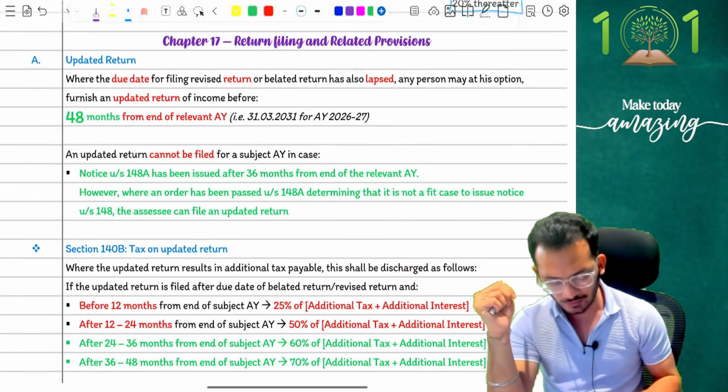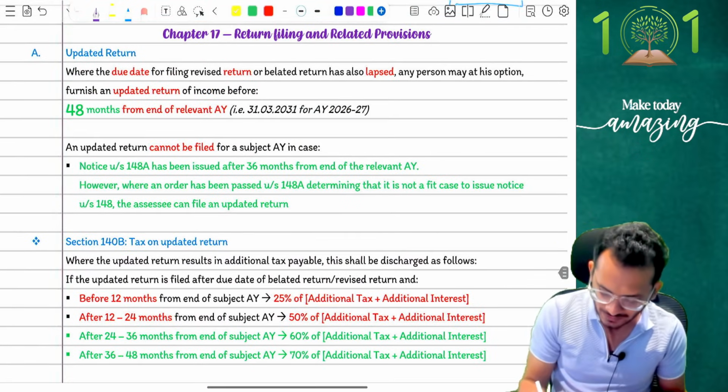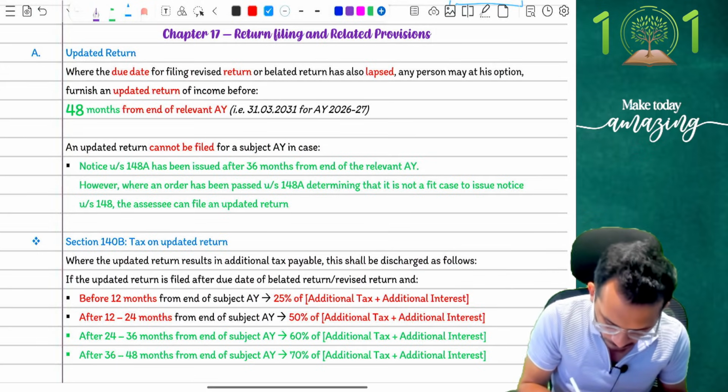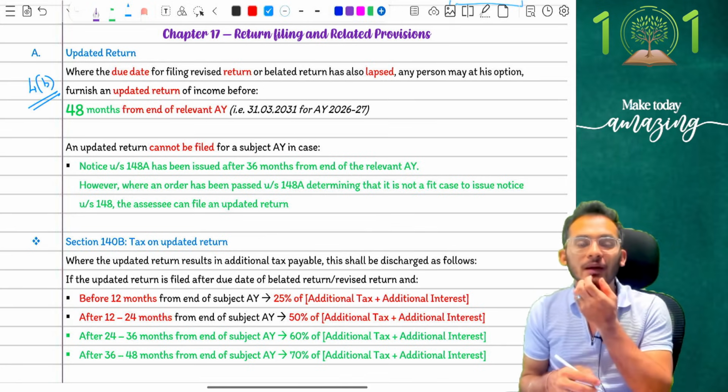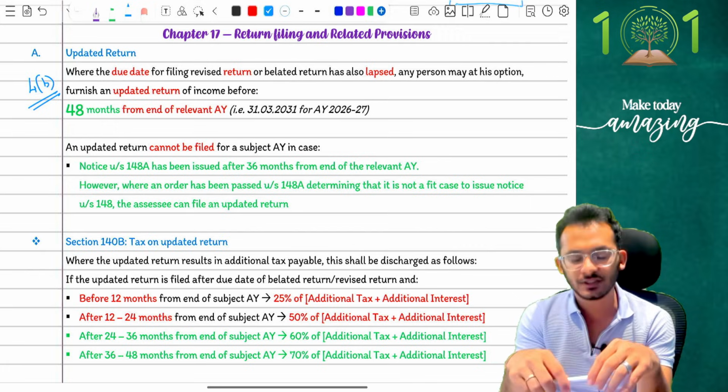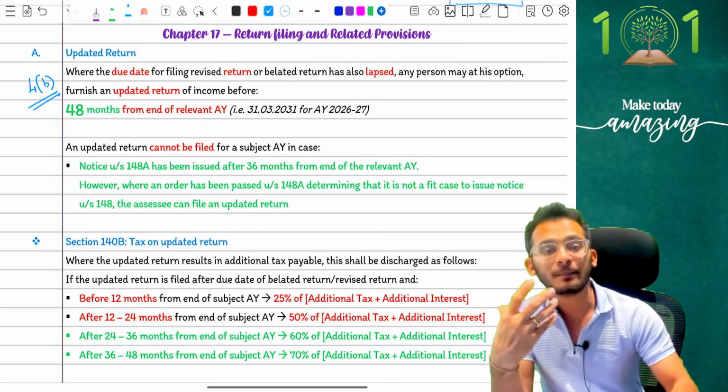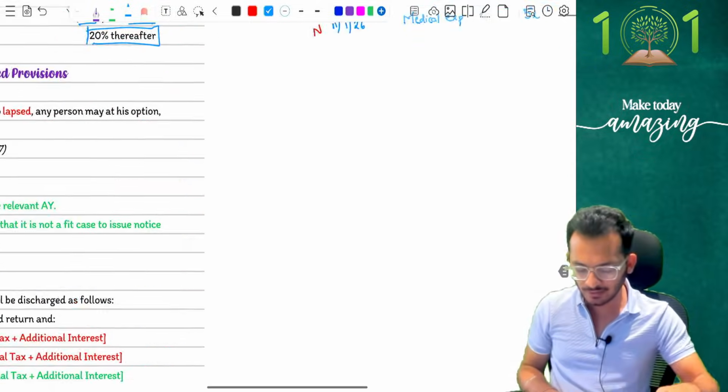The last amendment is on your updated return. An expected question when it comes to your question number 4B. Yes, so question number 4B amendment for you. What does it say? If you remember in your provisions, people, you would have learned that there was something called an updated return concept. What did the updated return say?